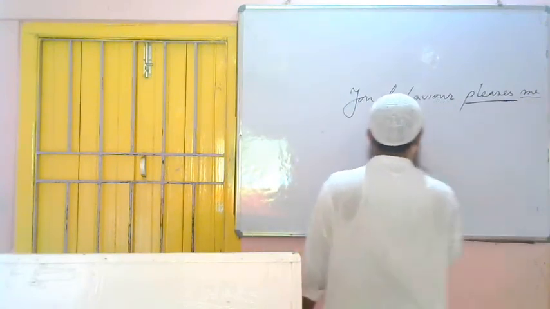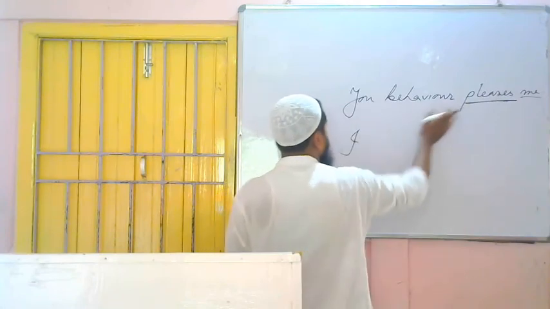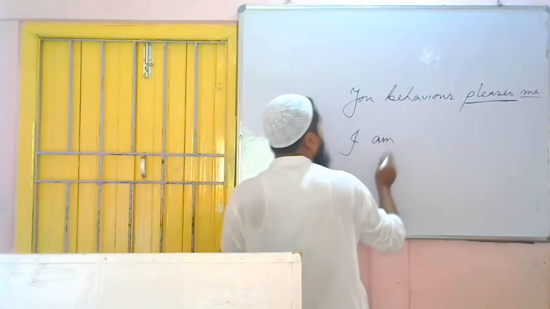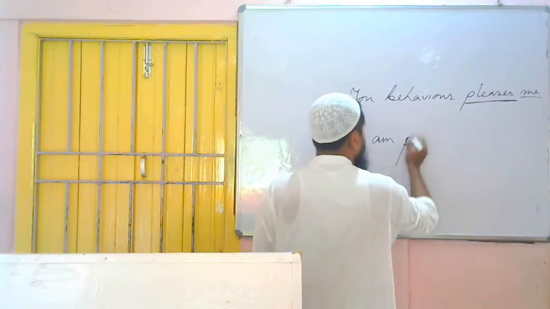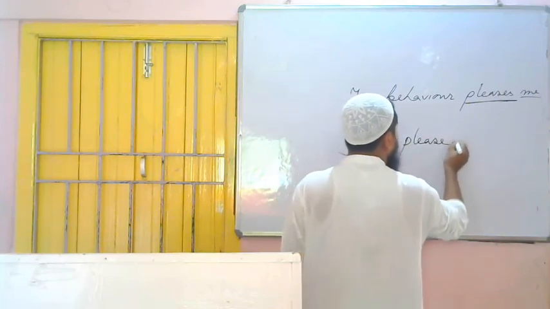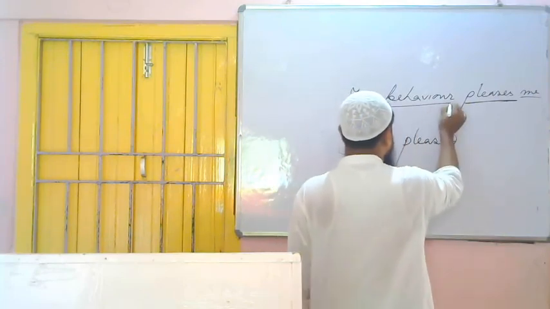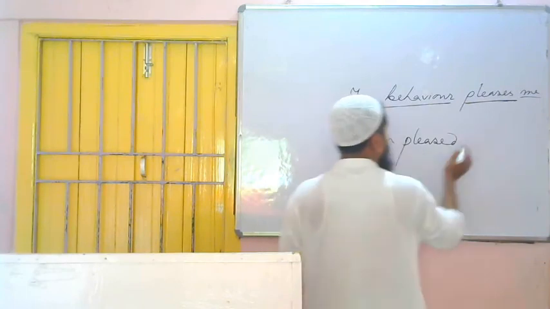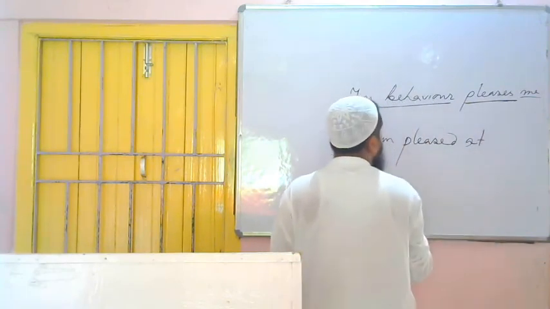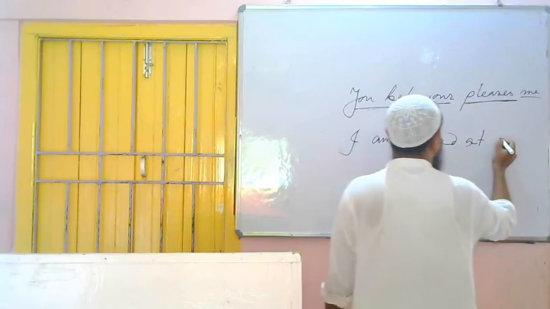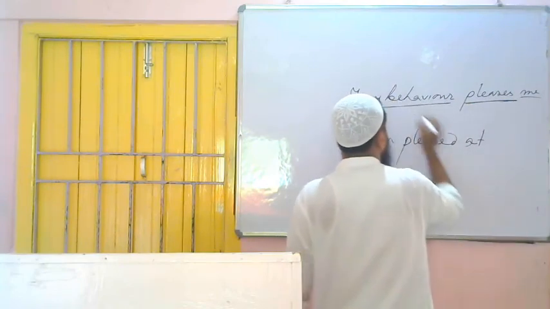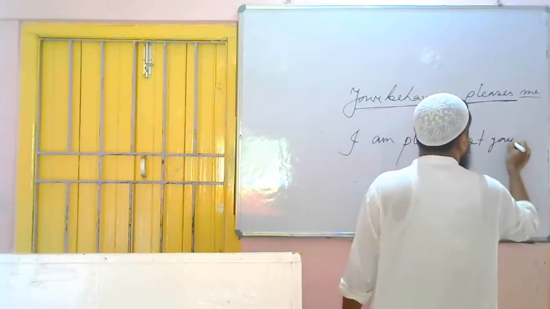Here the object is me, it will become what? I. Pleases, present indefinite tense, am. I am. Third form of the verb pleased. Then object is what? Your behavior. This is a non-living thing, that's why it will be at. I am pleased at your behavior.